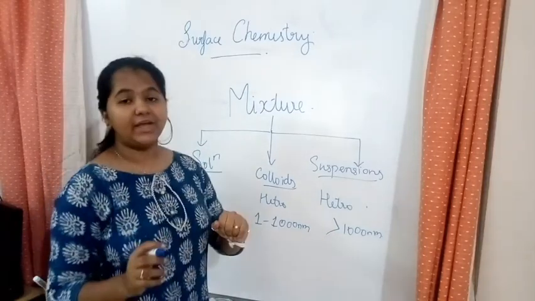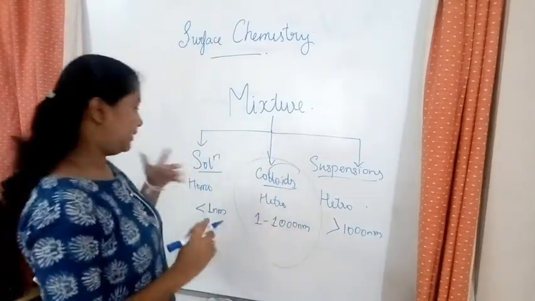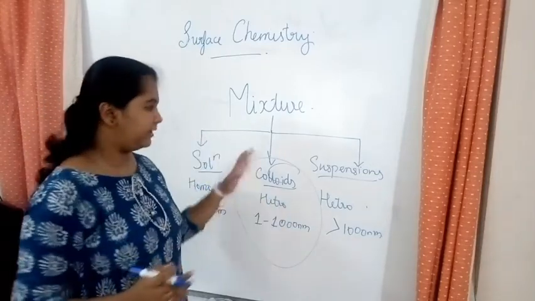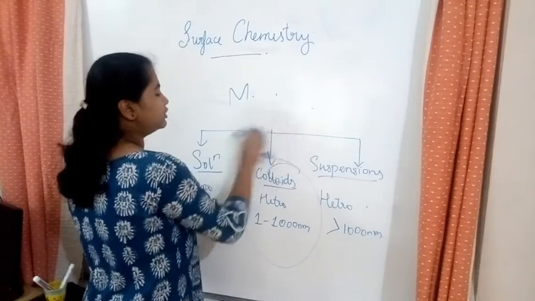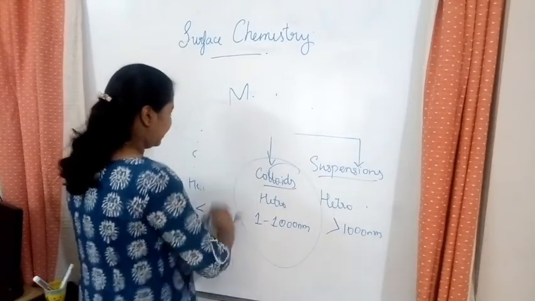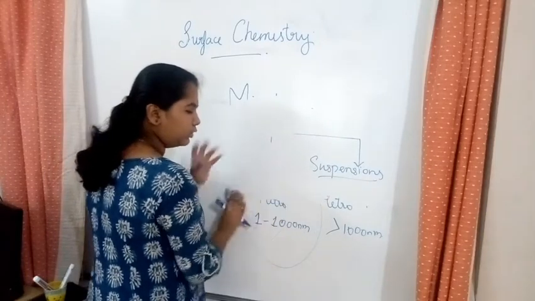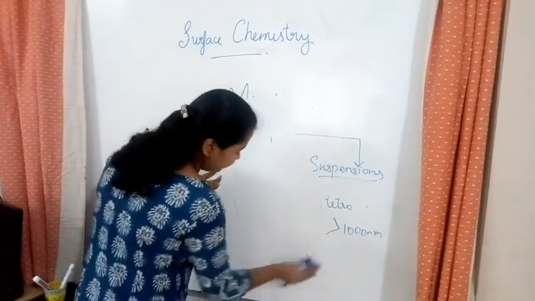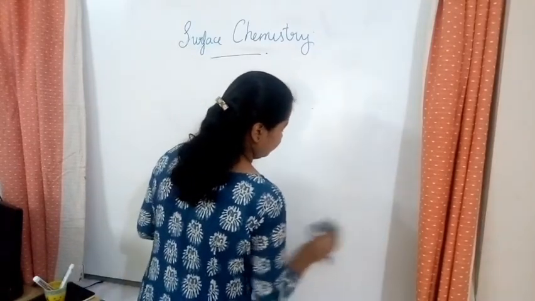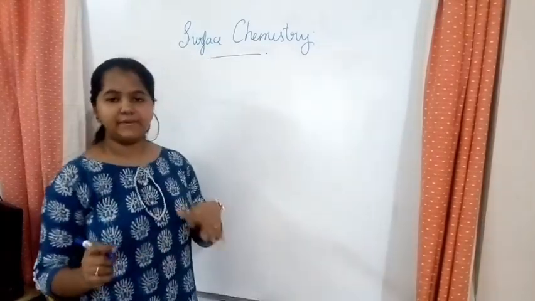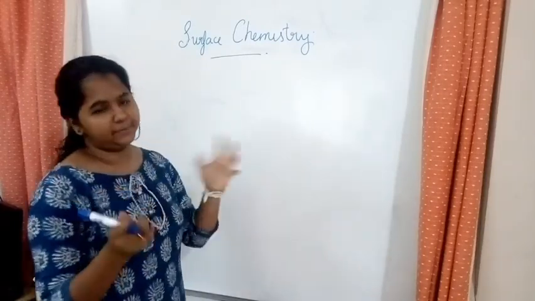In this chapter, we are going to deal only with colloids. We learned about solutions in one chapter, and now we are learning about colloids. We know that a solution is made up of what? Solute and solvent. Even the colloid is made up of something like that.